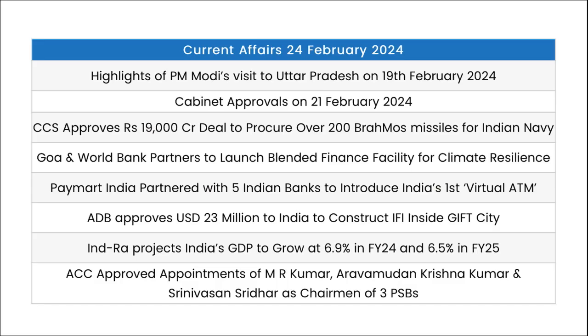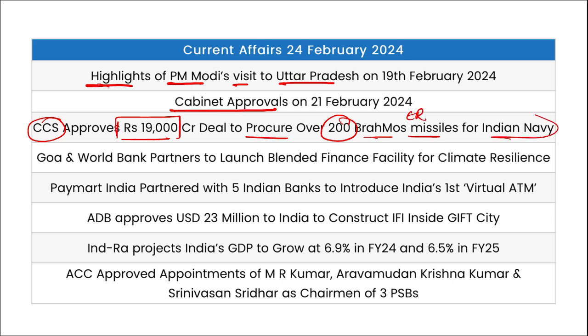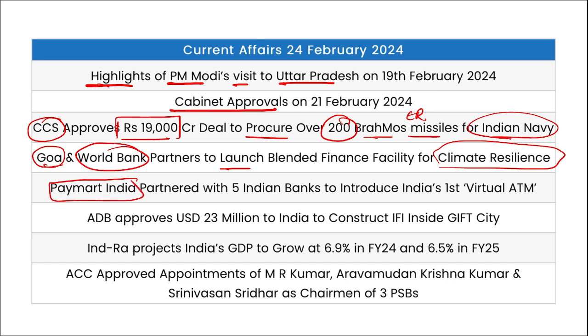Now let's quickly go through the one-liner revision. We have seen the highlight of PM Narendra Modi's visit to UP. Then we saw the cabinet approvals. Then CCS has approved a 19,000 crore rupees deal to procure over 200 BrahMos extended range supersonic cruise missiles for the Indian Navy. Then Goa and World Bank partnered to launch the blended finance facility for climate resilience. Paymart India partnered with 5 Indian banks to introduce India's first virtual ATM.